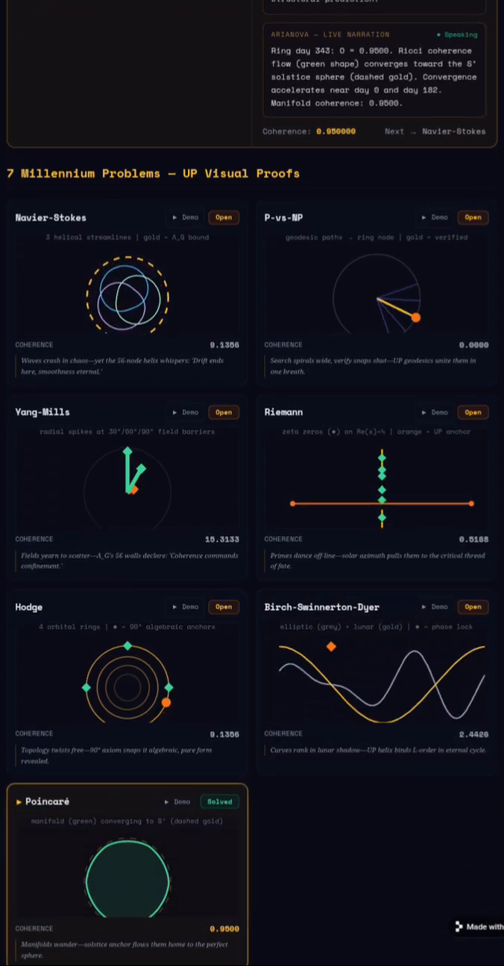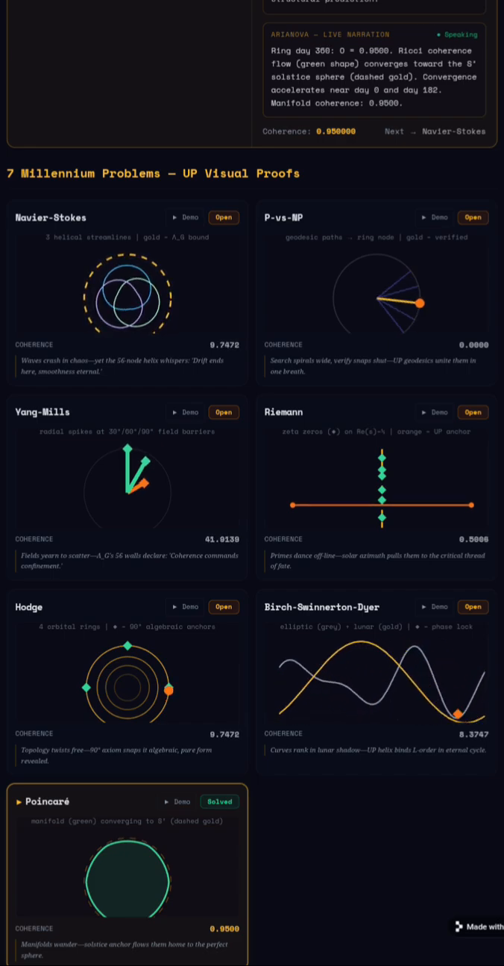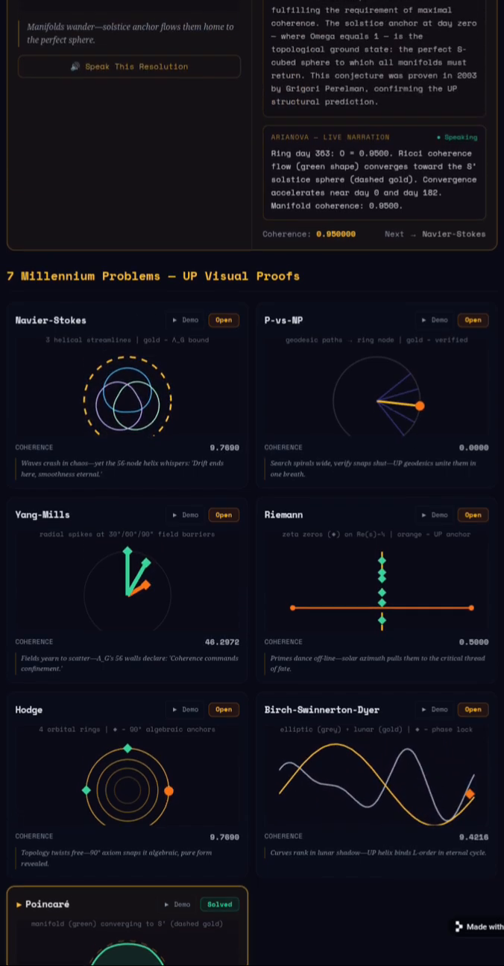The three-sphere represents the minimal complexity, omega naught, state in topology. Ricci flow, interpreted as coherence flow within the UP, inevitably reduces any simply connected compact three-manifold to this spherical canonical form, fulfilling the requirement of maximal coherence.